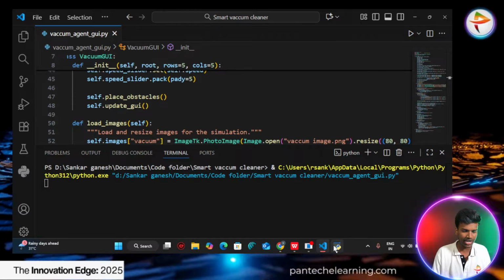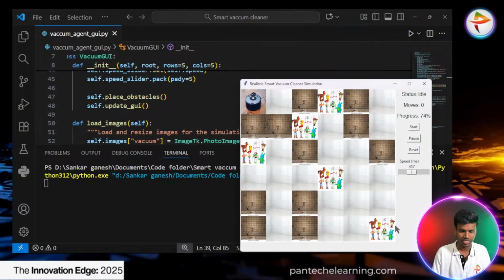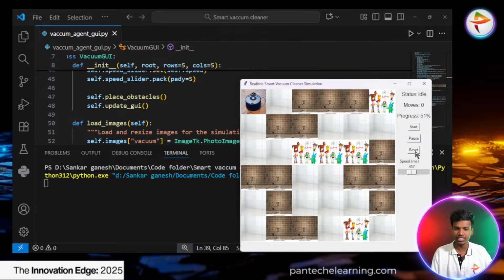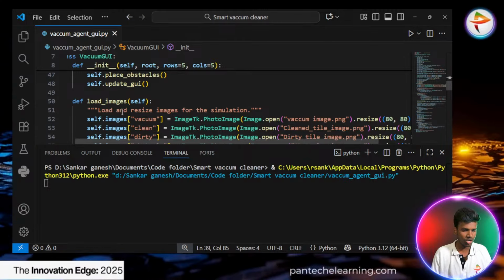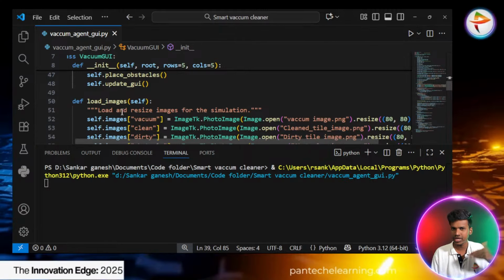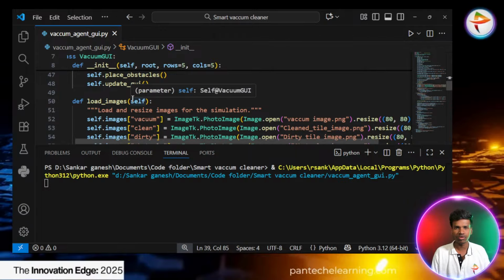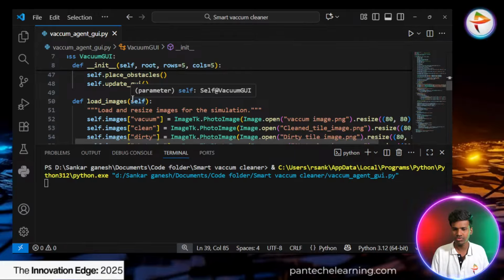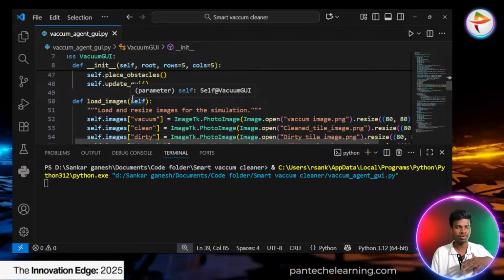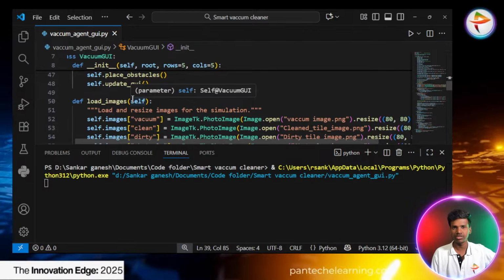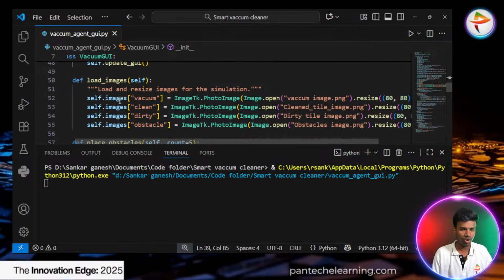The obstacles and the toys also have to be assigned randomly. Every time I give a reset, the dirty cells as well as the obstacles are randomly assigned and change places. That's why we have to mention it in the random function. And load images, because in reality we face the same thing. If there are children in our house, they scatter and throw toys anywhere, right? So that's why we load the images.